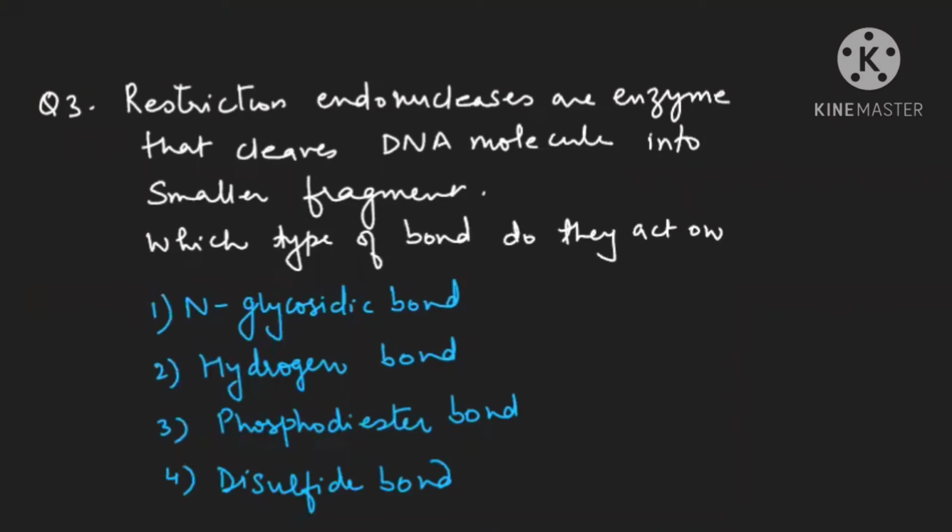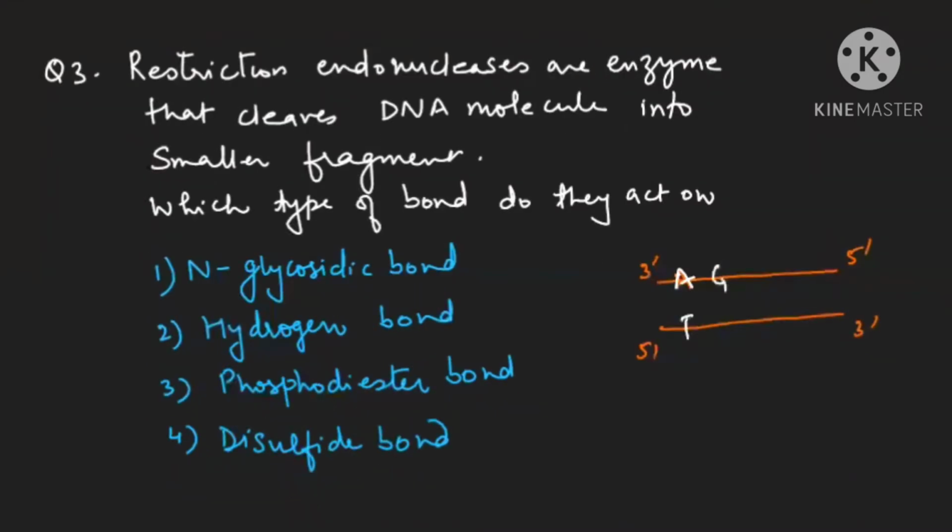Restriction endonucleases are enzymes that cleave, means that will cut, a DNA molecule into 2 smaller fragments. Now see one thing, if you remember in the biotech chapter, this is your DNA. Clear beta? This is from 5 dash, let us assume, then this is from 3 dash to 5 dash. If here A is there, in front of it T will be there. If G is there, here C will be there. If C here, then G will be there. And if here T, then here A will be there. Understood? And these are the hydrogen bonds present.